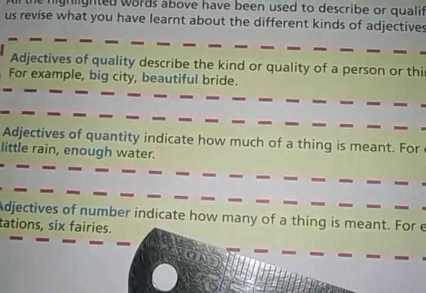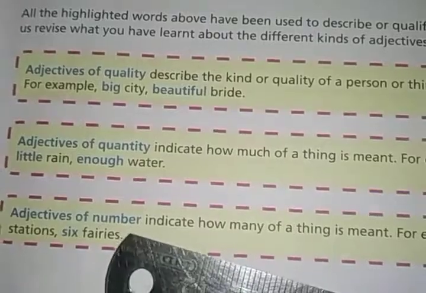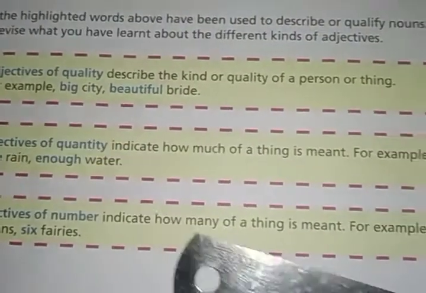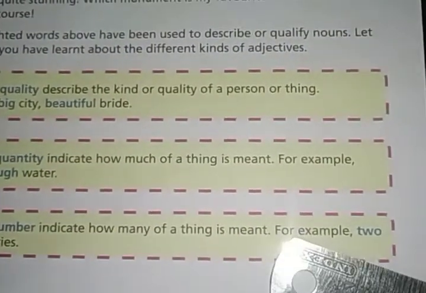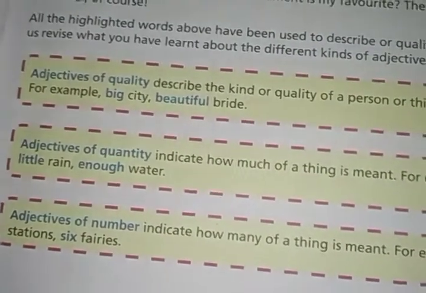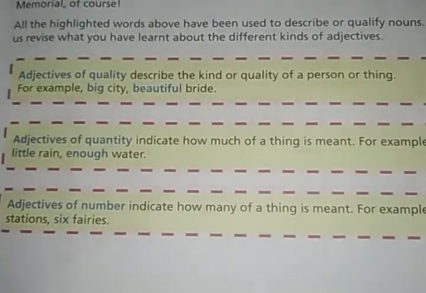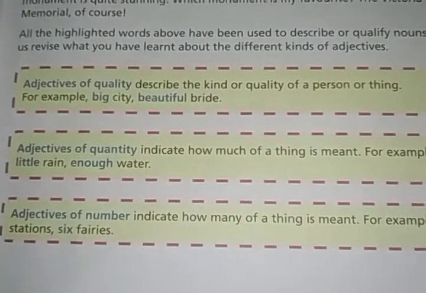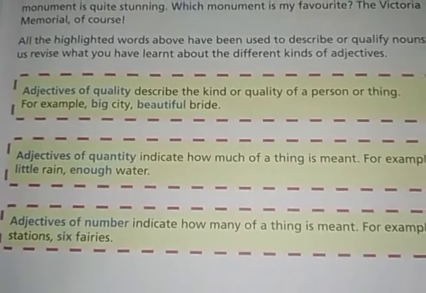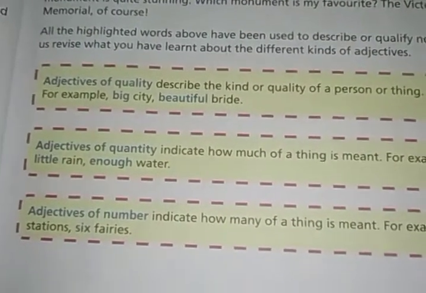Next one is adjective of number. Adjectives of number is the third type of adjective. So what does it mean? Adjectives of number indicate how many of a thing is meant. For example, 2 stations, 6 ferries. So adjectives of number deal with the number of something or someone. How many, not how much.